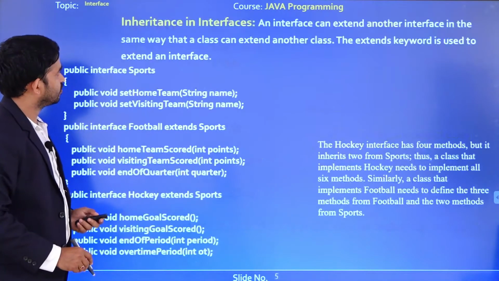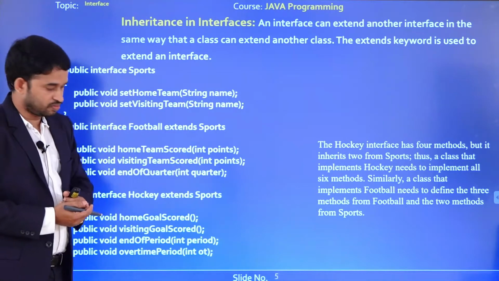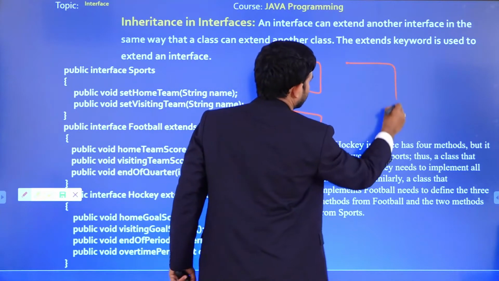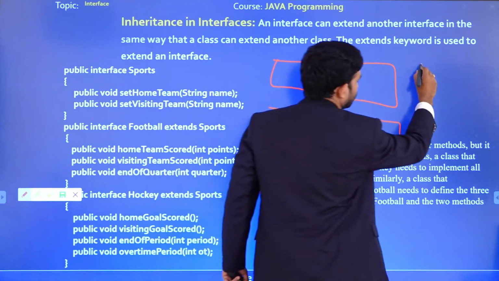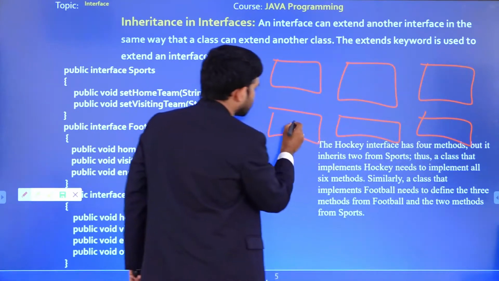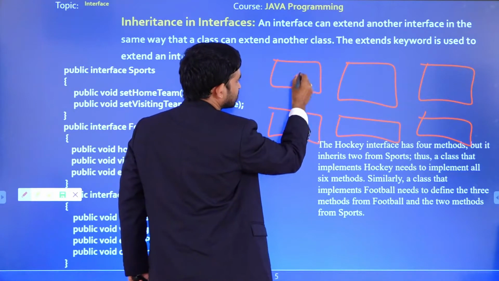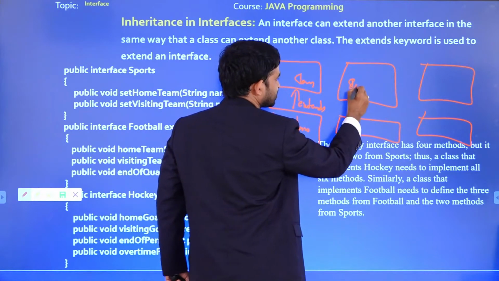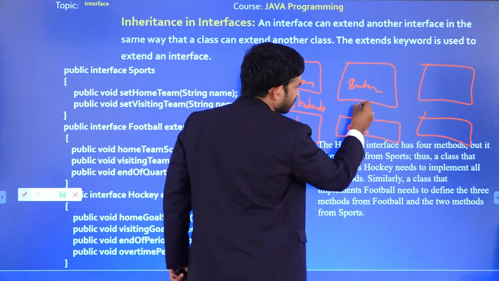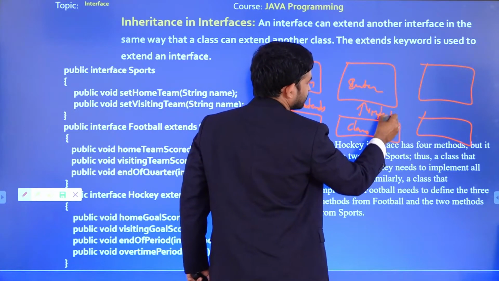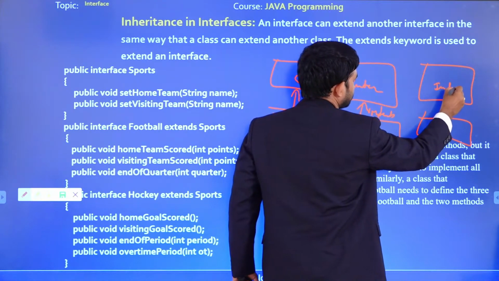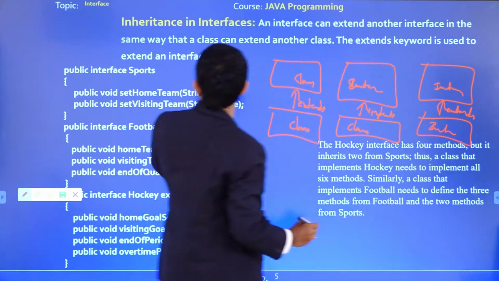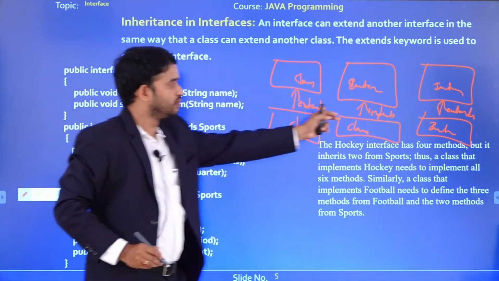Okay. Next I go for inheritance in interfaces. In the previous slide we were discussing the relationship between classes and interfaces. What are the relationships? If both are classes, we go for the extends keyword. If it is an interface and a class, we go for the implements keyword. If it is an interface and it is also an interface, we go for the extends keyword. This concept we are going to learn. So that is what inheritance in the interface means.